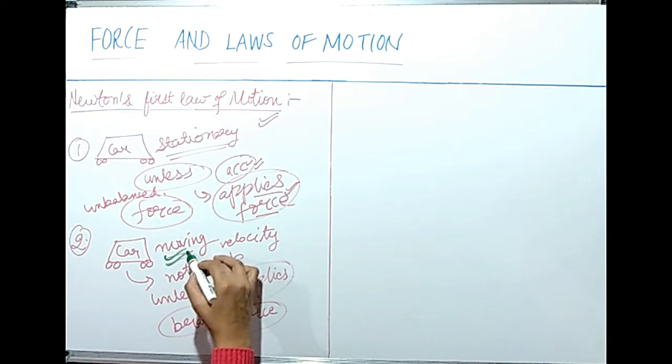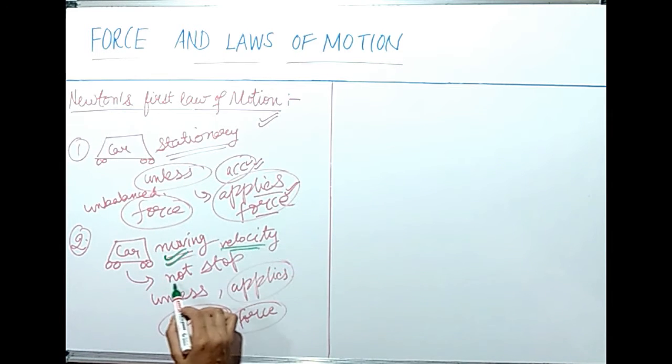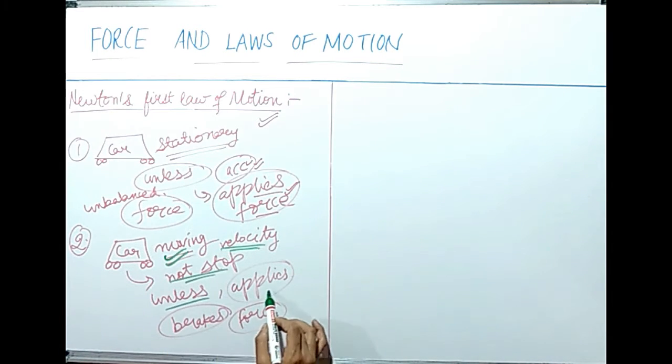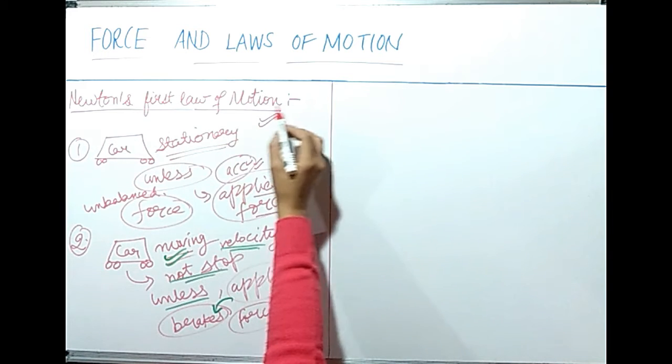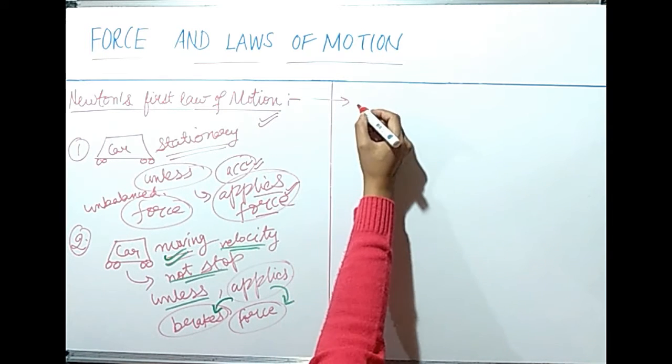In this example, the car is moving with some velocity. It will not stop unless the driver applies some force. The driver applying force means the driver will apply brakes. Then only the car will stop. Now the first law of motion states that